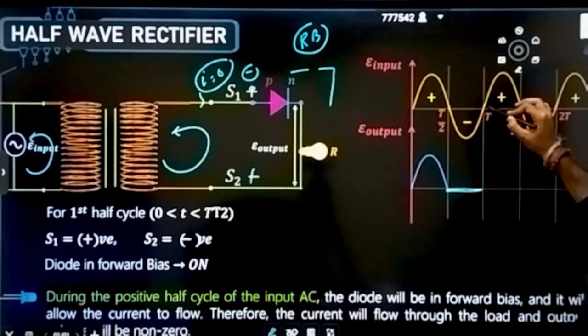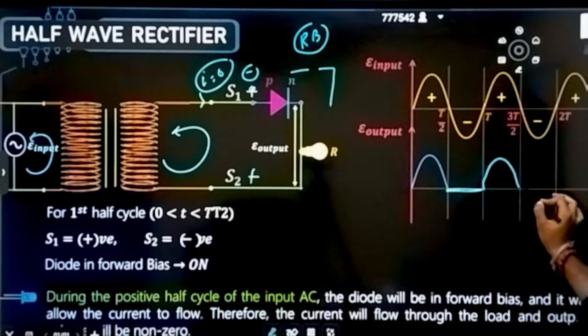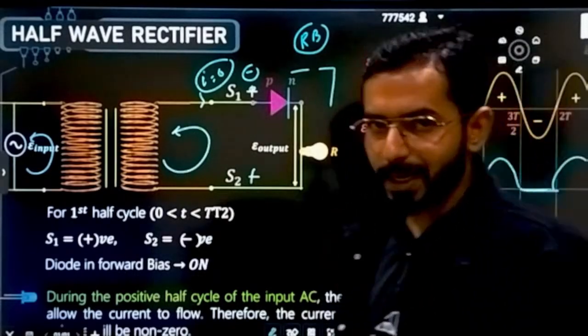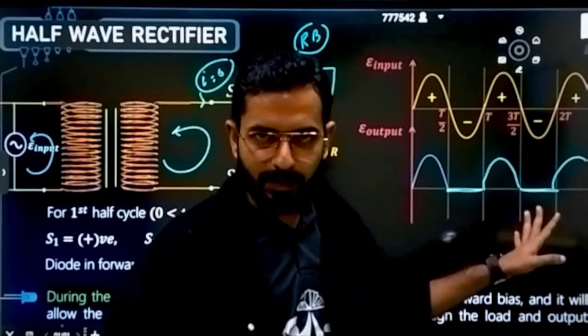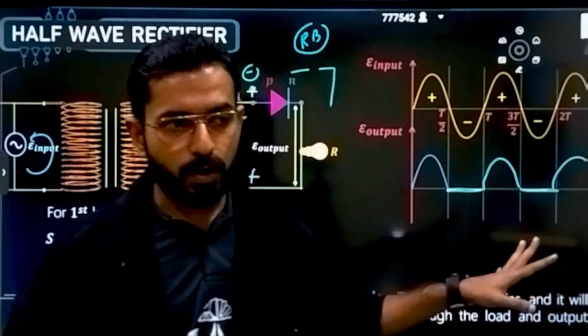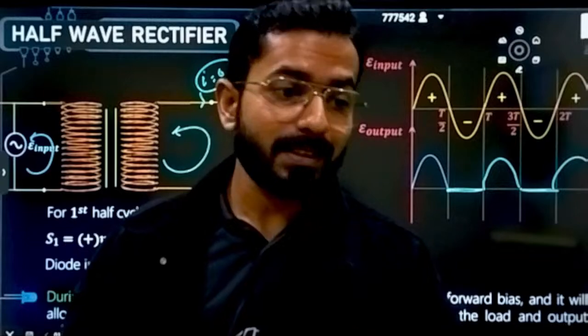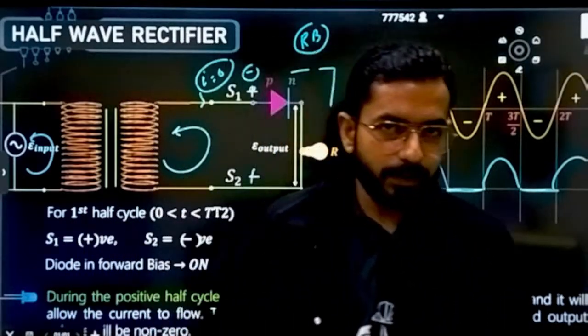Again come to the positive cycle, same as before, it will conduct the electricity. Then again negative cycle, again it will become zero, again it will become positive. This way it is going to conduct electricity. Now you can see the output. Is this current negative anywhere? No. That means if the current is not changing its direction, can't I say it is a direct current? That is what I have to do.